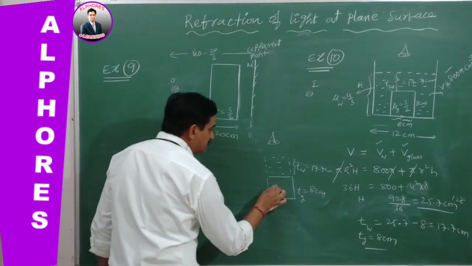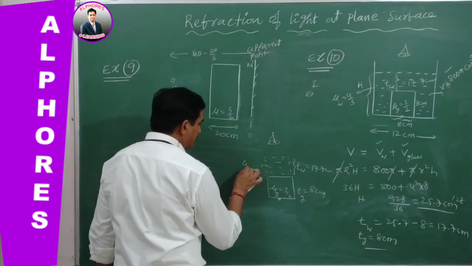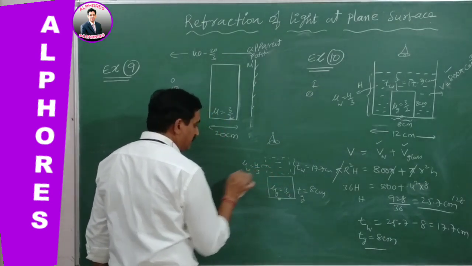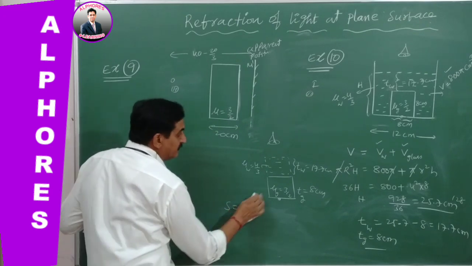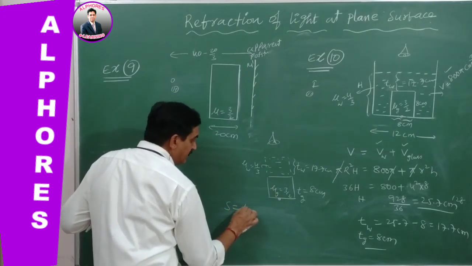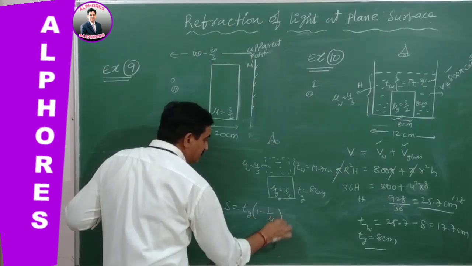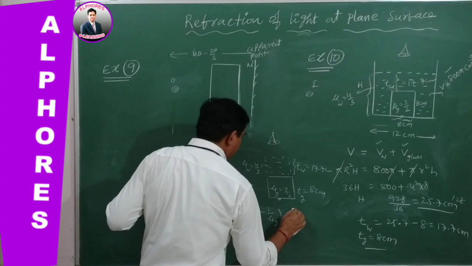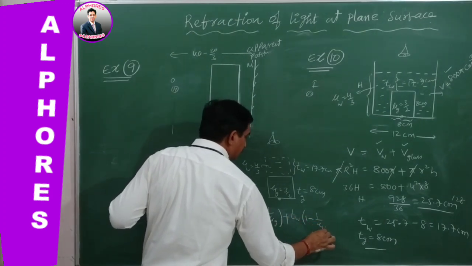In this case, mu glass is given as 3 by 2. Mu water is given as 4 by 3. Therefore, total shift equals T glass into 1 minus 1 by mu glass plus T water into 1 minus 1 by mu water.